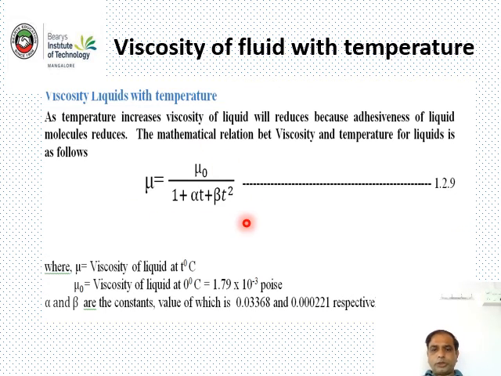It is a mathematical equation. Mu is equal to mu naught divided by 1 plus alpha t plus beta t square. Here mu is the viscosity of liquid at T degree centigrade, whereas mu naught is the viscosity of liquid at 0 degree centigrade. Those values are given, and alpha and beta are constants. Understand? This relation is for liquids.